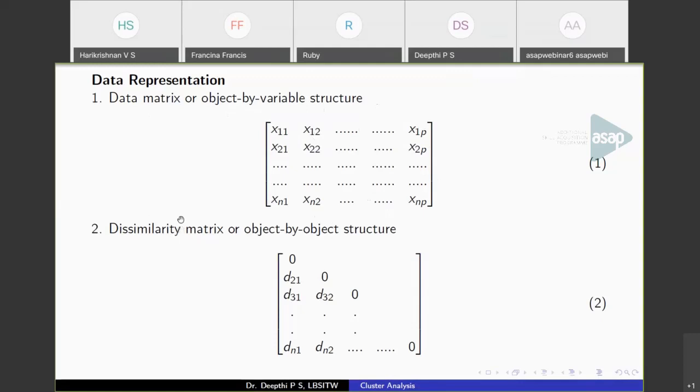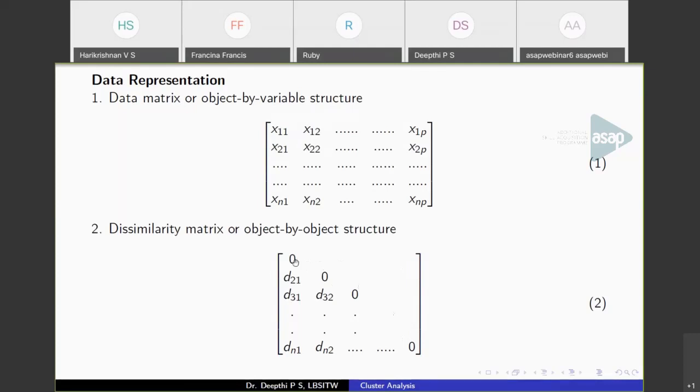Another representation is the dissimilarity matrix, or object by object structure. Here we'll be storing the distance among the data objects. Obviously the diagonal elements will be 0 because the distance between an object and itself is 0, and you don't have elements above the diagonal.